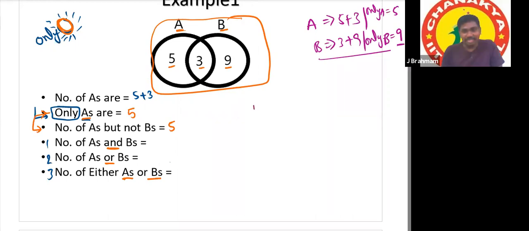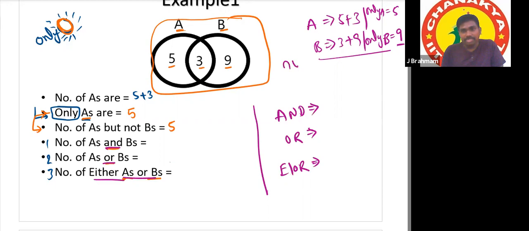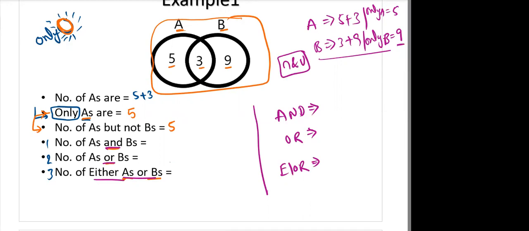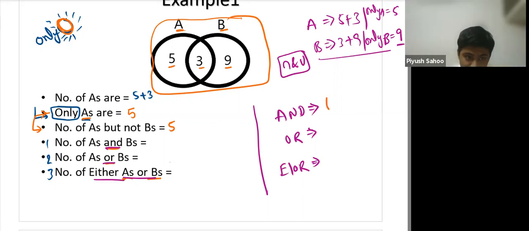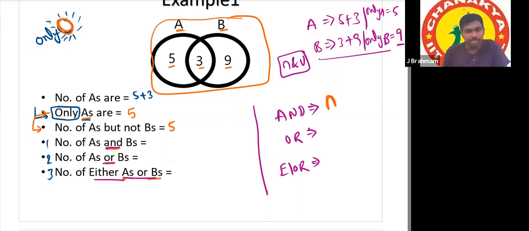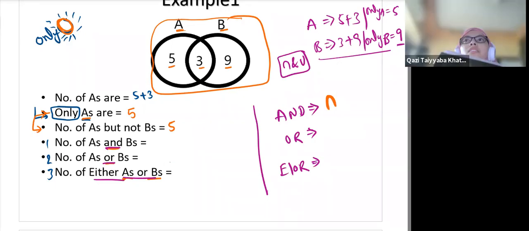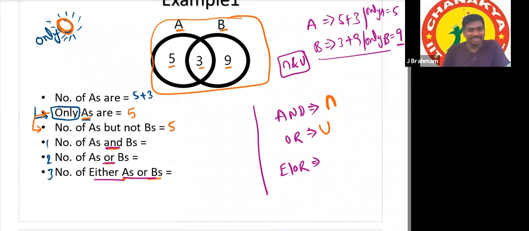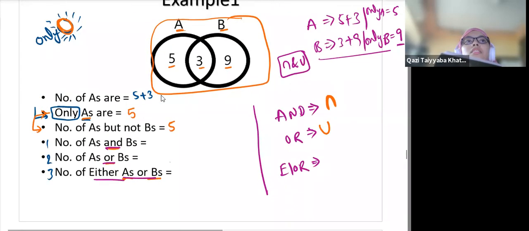Okay, here set theory comes into the picture. There are 3 words: and, or, and either or. In set theory, there are 2 parameters, intersection and union. What will be 'and' here, intersection or union? And means intersection. Or means union. Then what about either or?